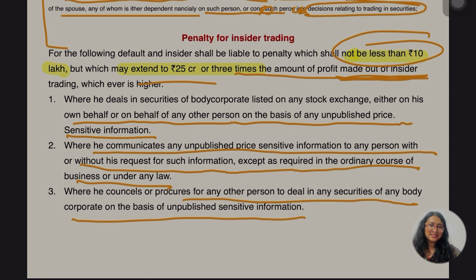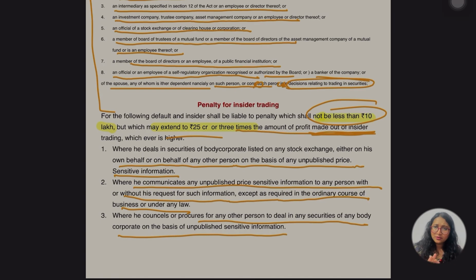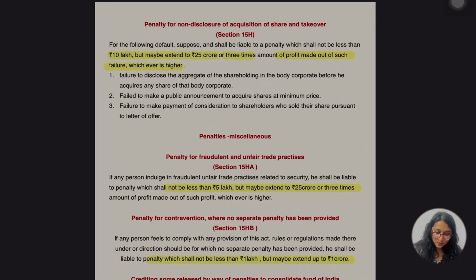मैं सीधी सीधी बात क्या कर रही हैं, सीधी सीधी बात they are saying, ठीक है, if they have disclosed the unpublished sensitive information, they have actually given the information related to them to any other person, ठीक है, in that case that is going to be insider trading of course, ठीक है, with that penalty is going to be imposed, ठीक है. Now we know the penalty, ठीक है. Okay, hope so up to this everything is clear ना. हाँ जी, let's go for the other part.